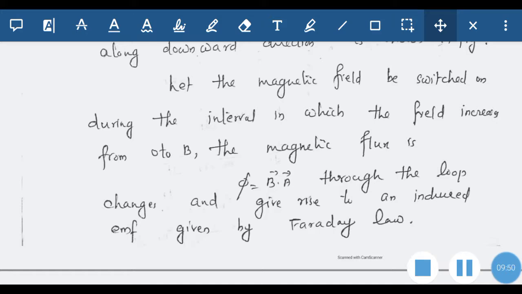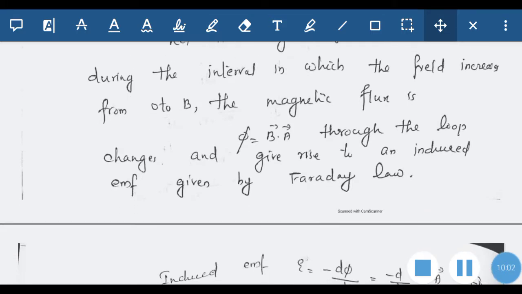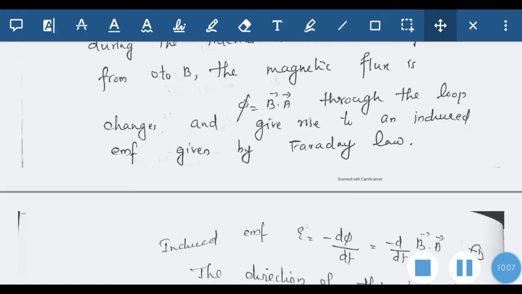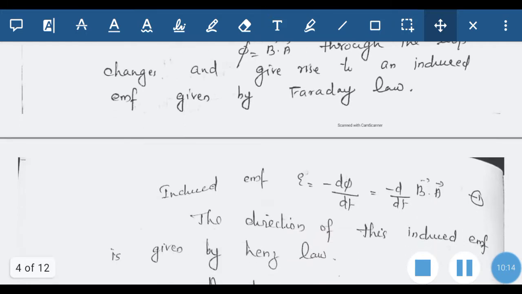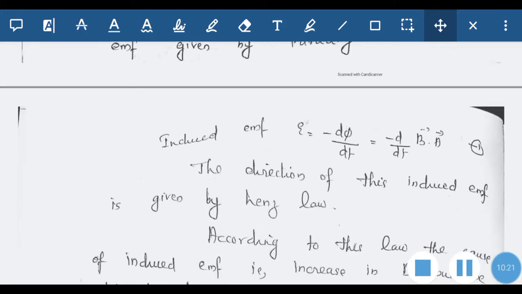Initially the flux was 0, and when the magnetic field is switched on and rises from 0 to B, the flux also rises from 0 to its maximum. The maximum value of this flux is given by B dot A. The change in magnetic flux produces an induced EMF, as given by Faraday's law. The induced EMF is given by the rate of change of magnetic flux, so epsilon is equal to minus d phi by dt, which is equal to minus d by dt of B dot A.